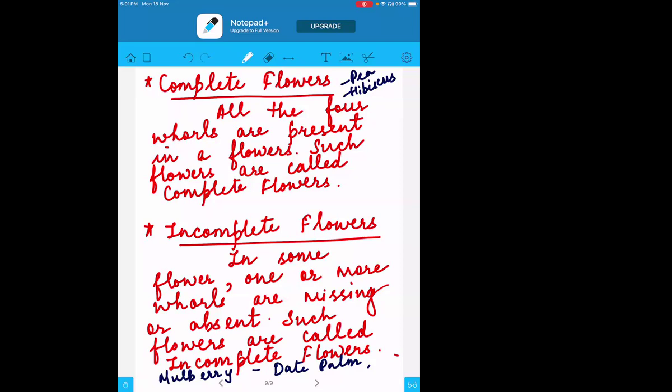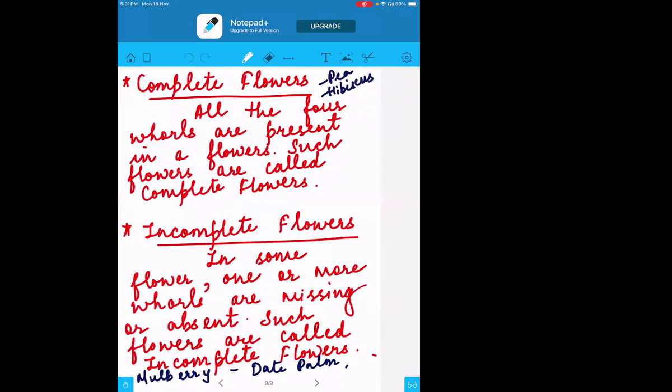No, right? That is why it's important to know what a whorl is and what the four types are. You were aware that sepals and petals will be there, but not of the name called whorl. Now you know what the whorls are. You can say easily that if four whorls are present, the flower is complete. If any one is missing, then it is incomplete.